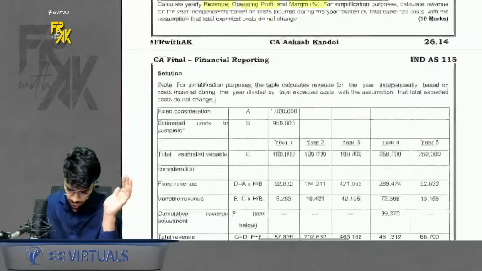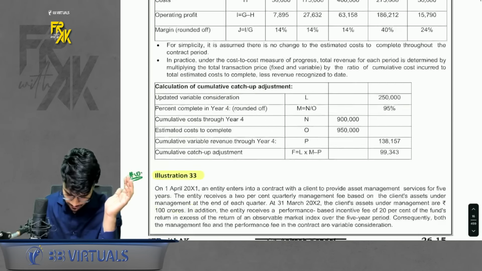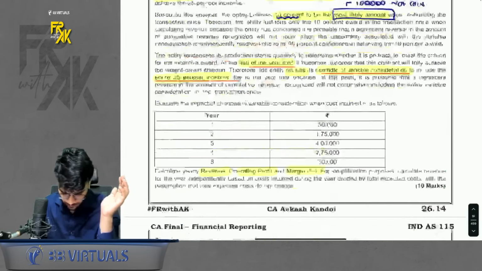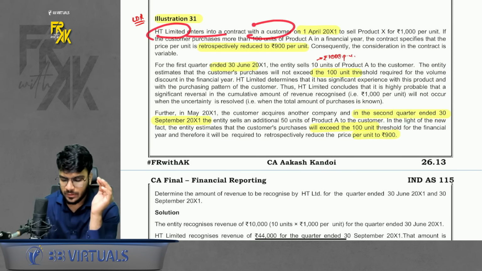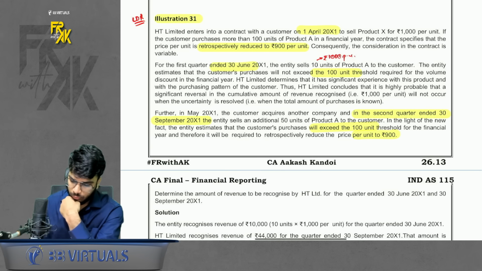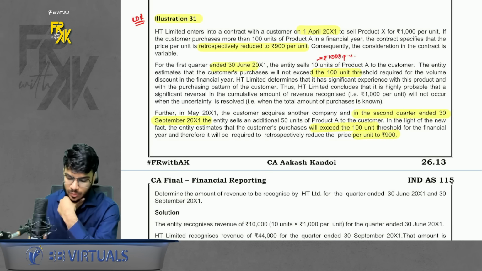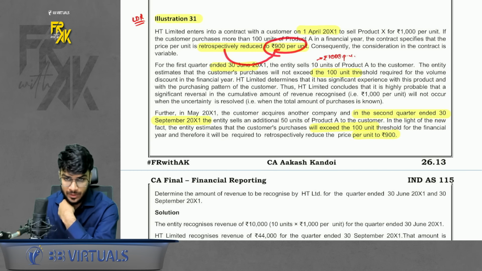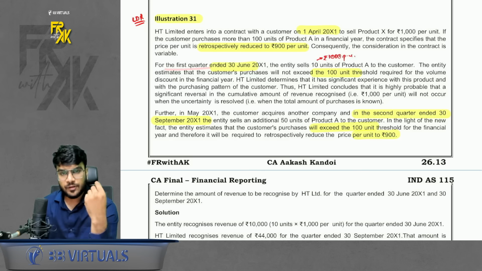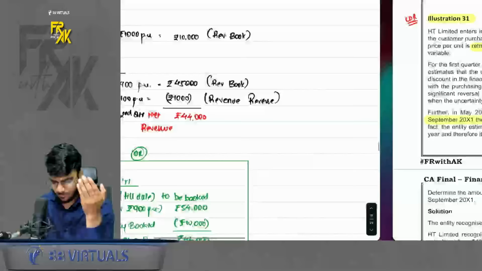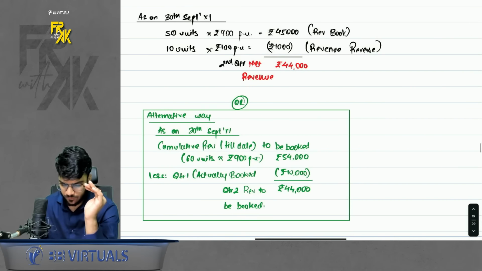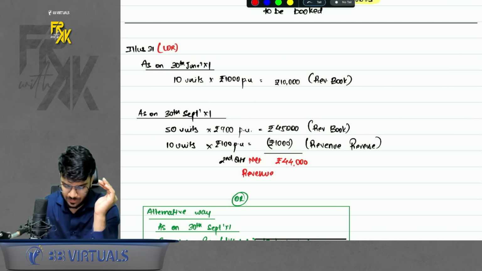Let's proceed further. Now we have illustration number 31, I guess. Let me see. 31 was also a very good question. What does it say? HT enters into a contract with a customer on 1st April 11 for selling at rupees 1000. It also says that if you produce more than 100 units, the price will retrospectively be reduced to 900 rupees per unit. Very good. Now, for the first quarter, the estimate is that the customer purchased 10 units and the purchase will not exceed 100 units. So in that case, book the revenue as per 1000 rupees. So in the first quarter, we sold 10 units. We book the revenue as per 1000 rupees. Very good.